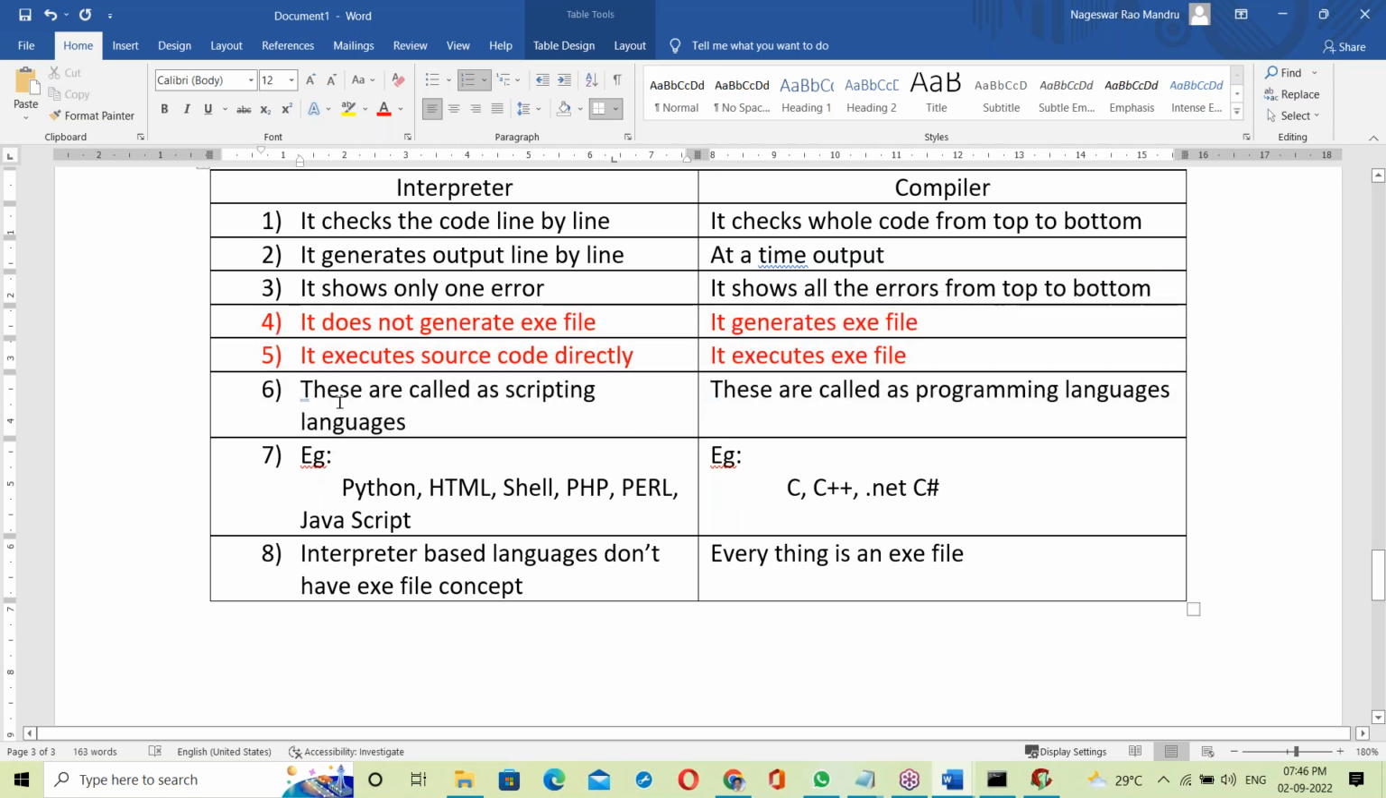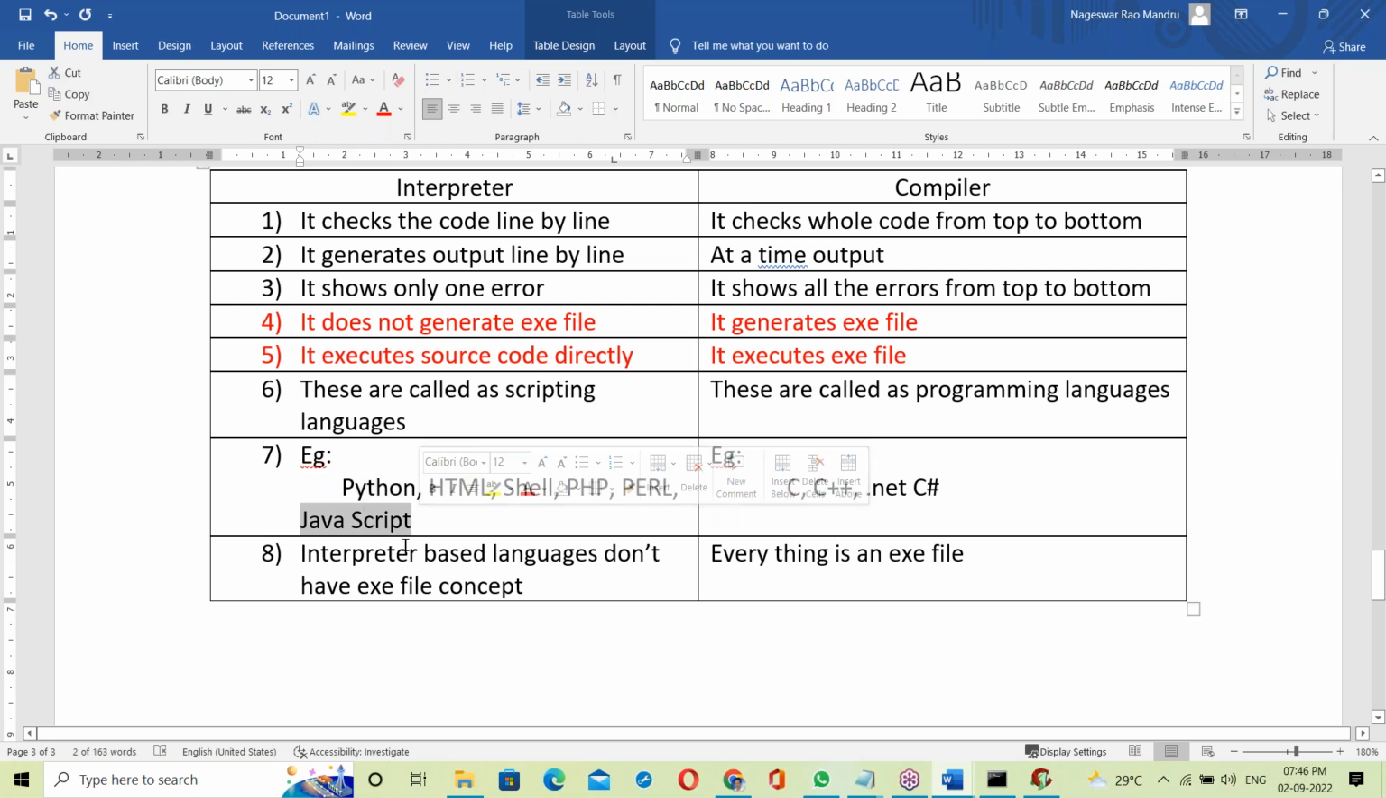Next, interpreter-based languages are scripting languages, and compiler-based languages are called programming languages. Scripting language examples: Python, HTML, shell scripting, PHP, Perl, and JavaScript.